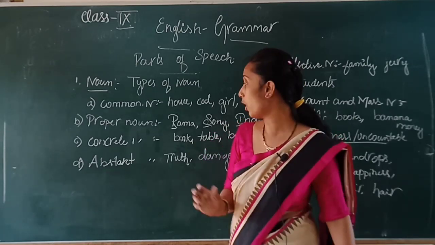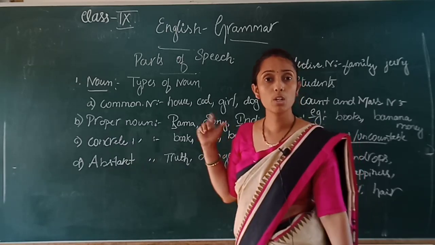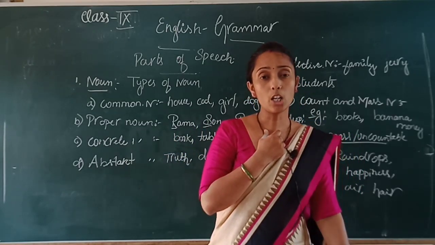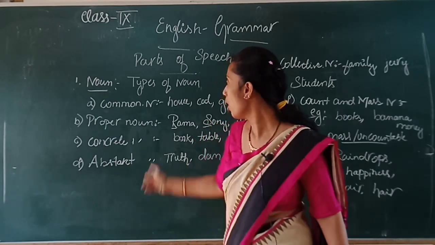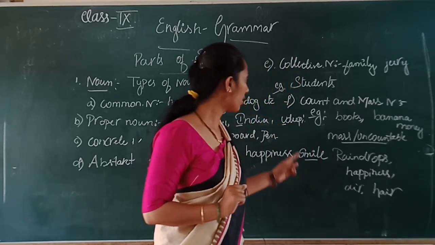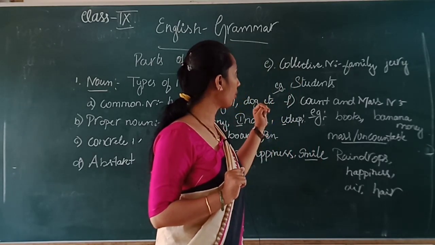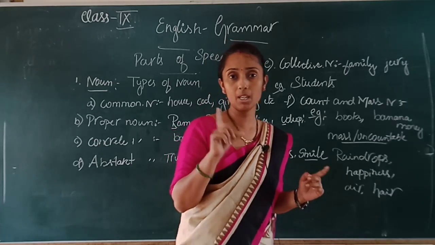Clear? Because we observe that a few come in both common noun and countable noun, or proper noun and uncountable noun. As per that it can be divided. So observe that a proper noun, according to me, won't come in which one? Collective noun, because collective is a group, in the sense that for a group we are giving a name. Clear, children?